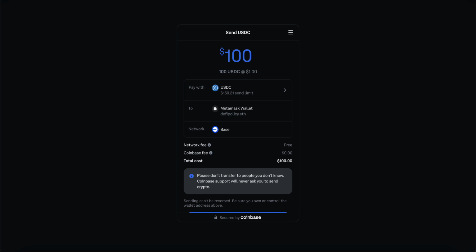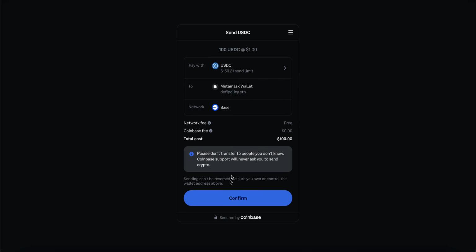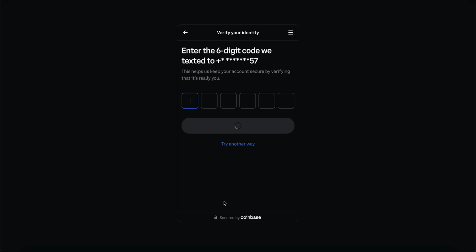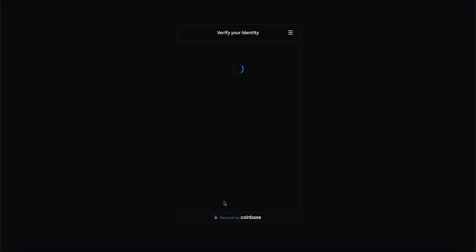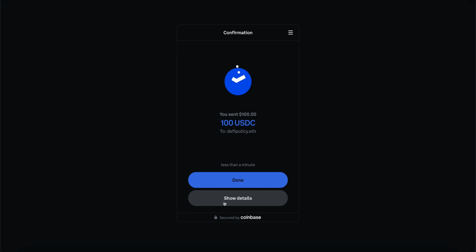In order to achieve that transaction, I have to provide the necessary information to Coinbase and comply with Know Your Customer rules. After clicking Confirm, I have to verify my identity with two-factor authentication. And now that my identity has been confirmed, the 100 USDC has been sent to my crypto wallet.